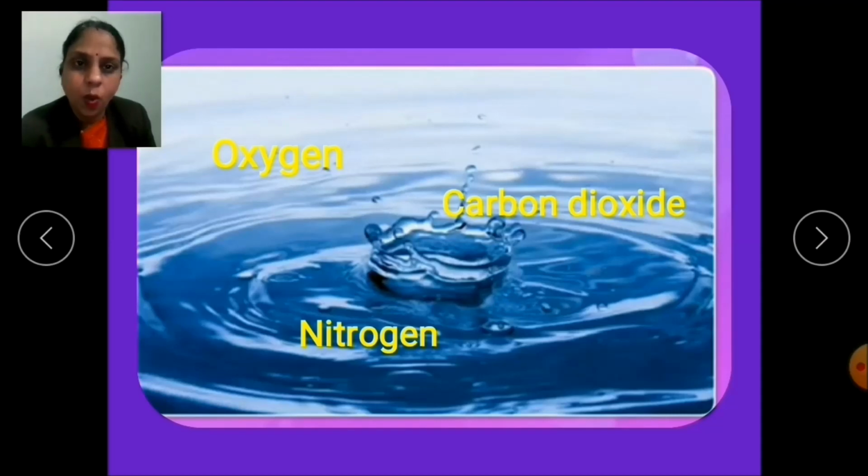As you know, aquatic plants and animals use the oxygen gas dissolved in the water to survive, whereas aquatic plants use the carbon dioxide gas dissolved in water for photosynthesis. But nitrogen gas does not dissolve in the water and it is said to be insoluble in water.